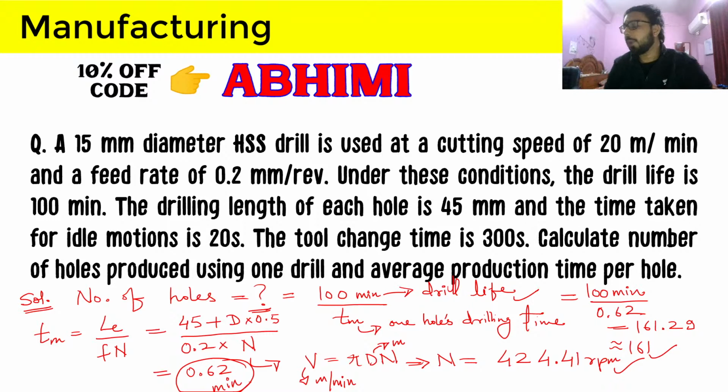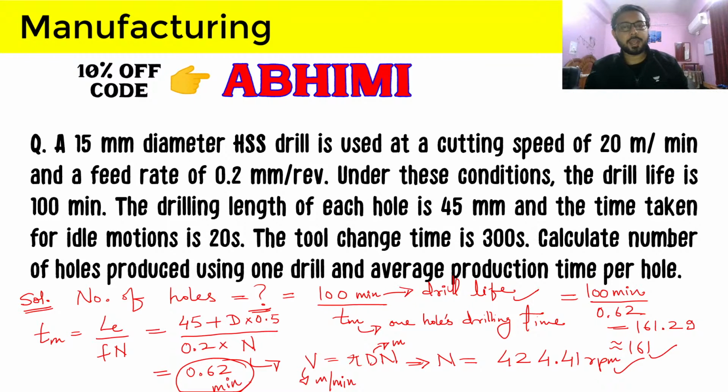Again, we have used the standard assumption to calculate the compulsory approach, and the compulsory approach must be added. If you have not added it, then your answer will be a lot different. Let's see what it will be. If you are not adding the compulsory approach, then your machining time for one hole will come out to be 0.53, and your final answer will become 188.6, so it will become 188 holes, which will obviously be wrong. So the compulsory approach, as the name suggests, is compulsory and you have to add it.